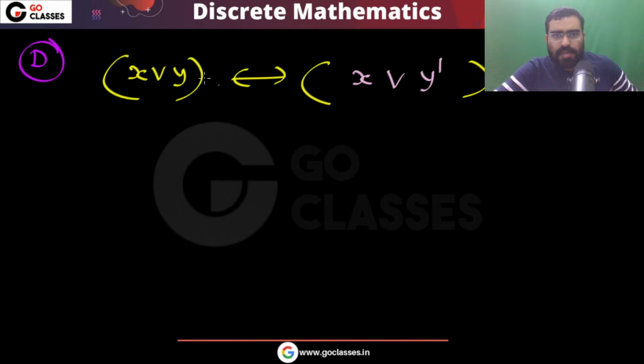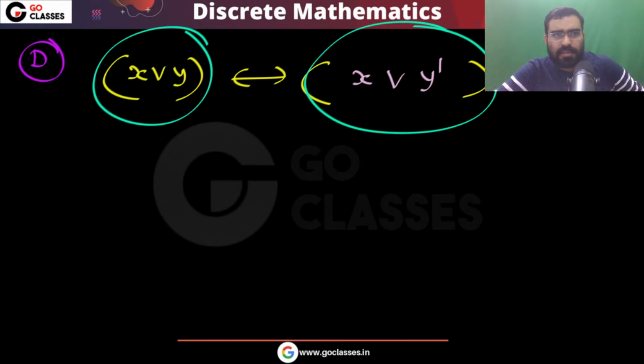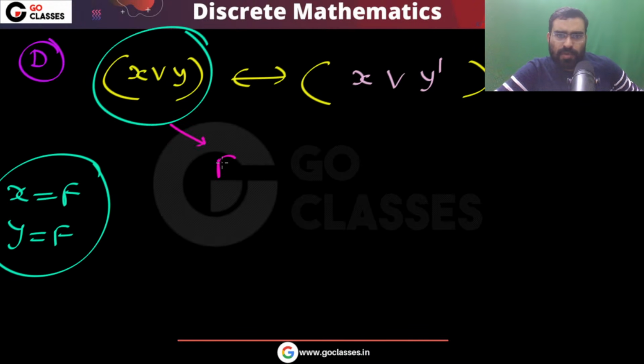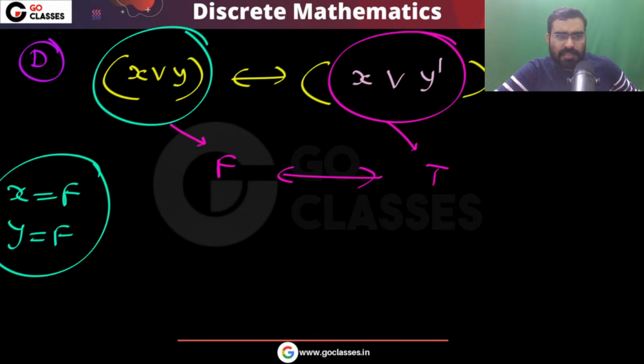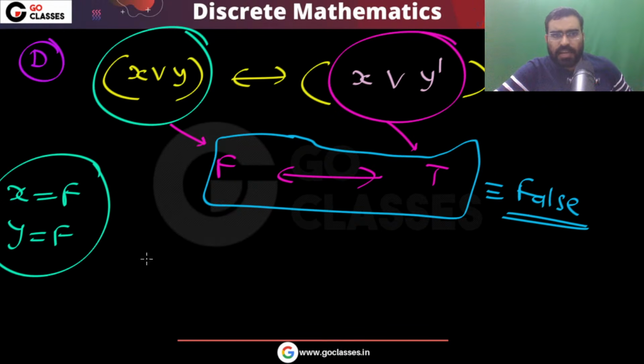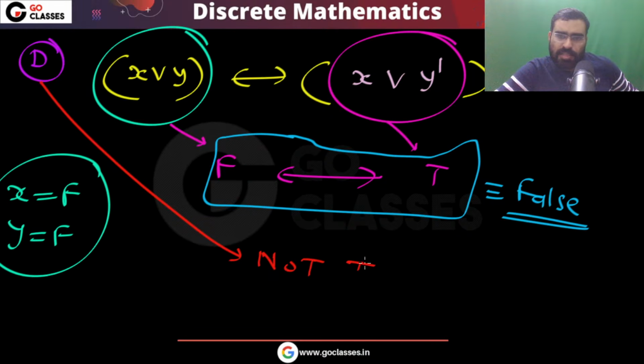Now let's check. Is it possible to make this truth value and this truth value different? Yes, I can do that. Let's assume X is false and Y is false. In this situation, this will be false, but this will be true, and false double implication true is basically false. So finally I can say this option D is not a tautology.